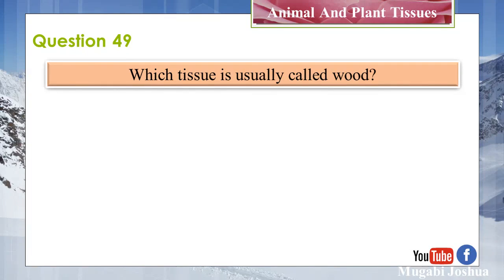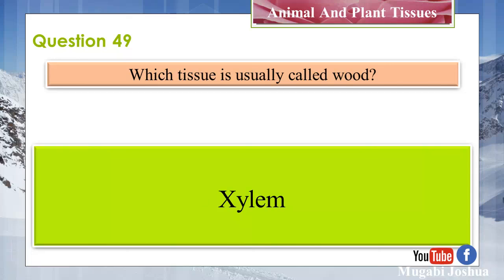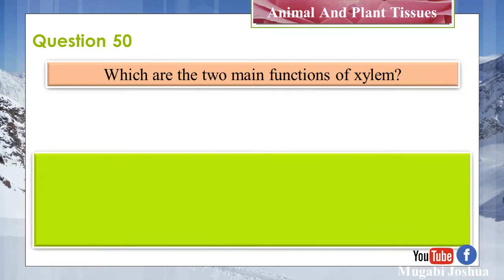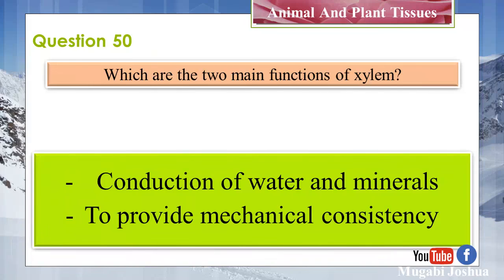Question 49. Which tissue is usually called wood? Xylem. Question 50. Which are the two main functions of xylem? Conduction of water and minerals, and to provide mechanical consistency.